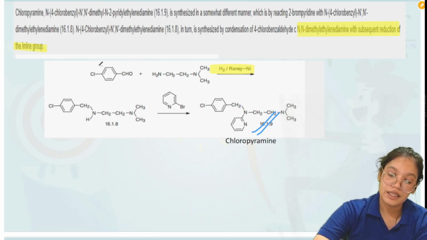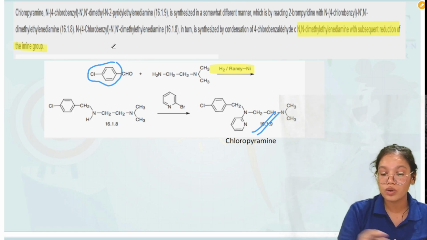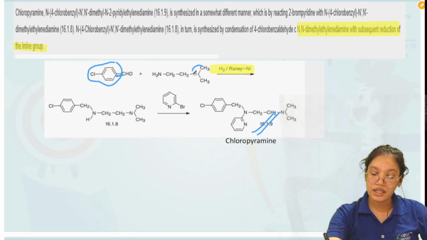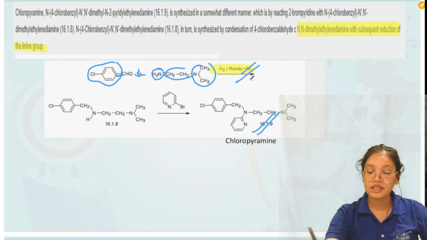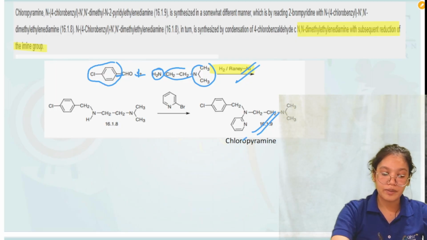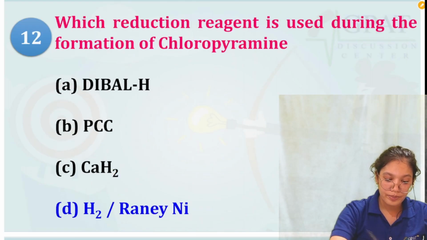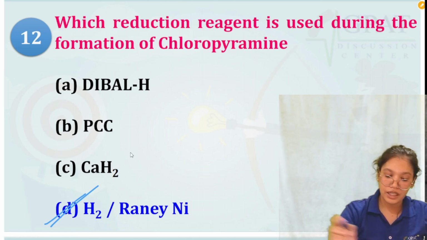Here, the chlorophenyl attached with this aldehyde is reacted with this N,N-dimethylethylamine group. It is reacted in the presence of a reducing agent, and the reducing agent used here is H2 or Raney nickel, to form this chloropyramine. So the reducing agent that is used is option D, that is H2, Raney nickel.